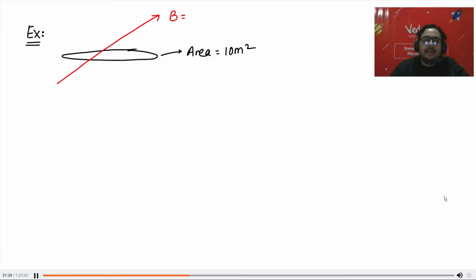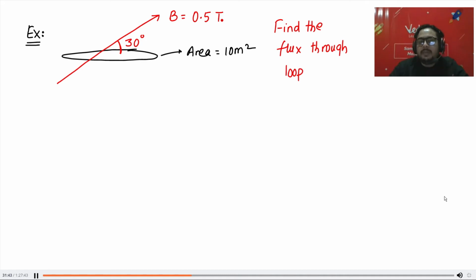There is a magnetic field in the loop, which is, let me say, 0.5 Tesla. And the angle the magnetic field is making with the surface, let me say, is 30 degree. The question is, find the flux through the loop.